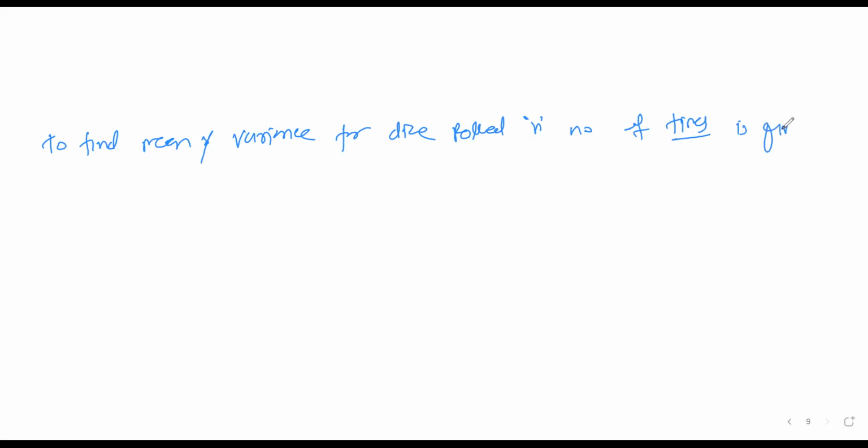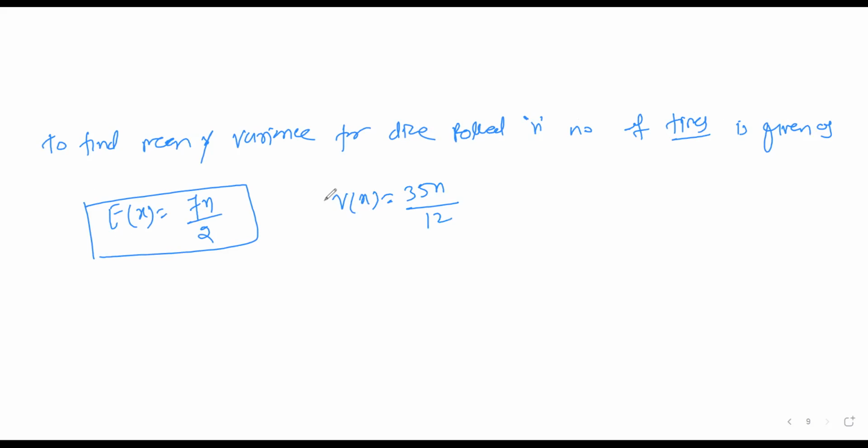It is given as: mean, expectation of x, is 7n divided by 2. This one you remember. And the variance is given as 35n divided by 12, where n is the number of times rolled.